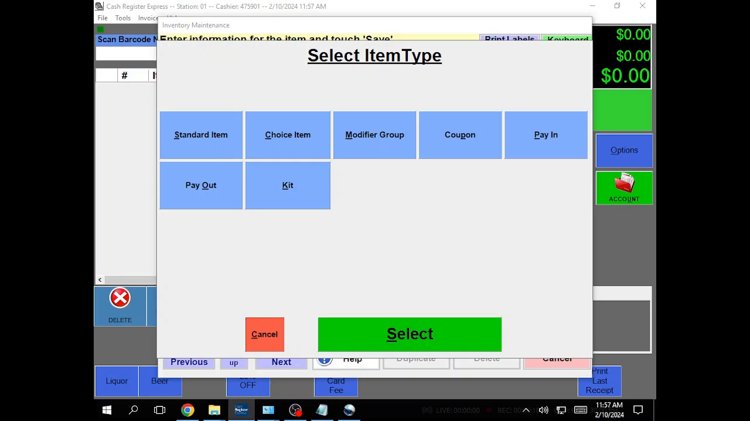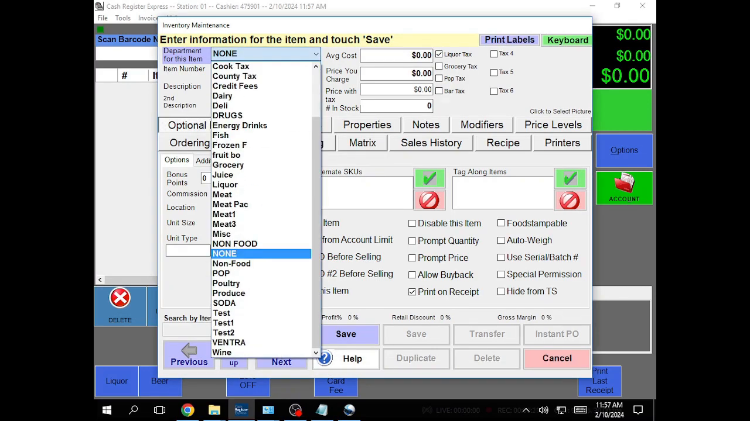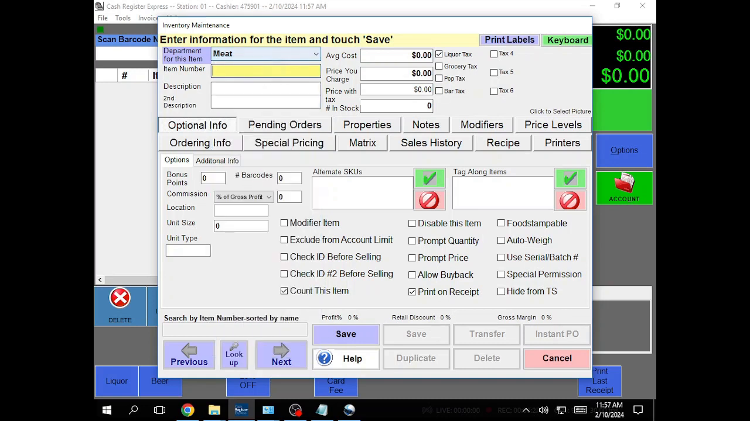You're going to select Standard Item. You're going to select which department, and then you're going to scan the item. If the item doesn't have a barcode, you could enter any number in here and a description of the item.